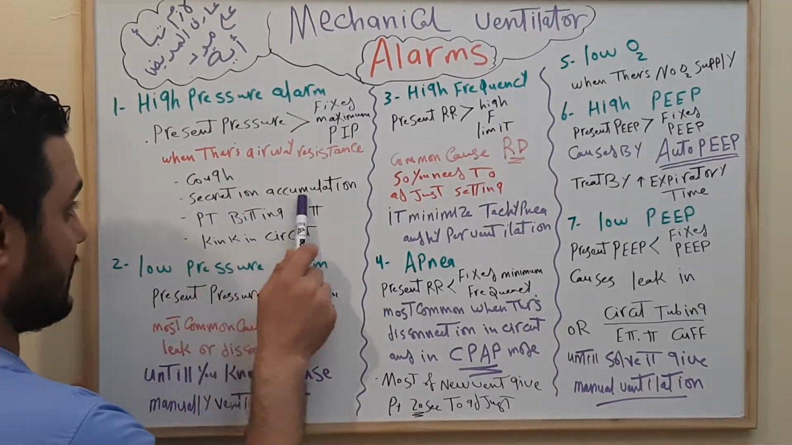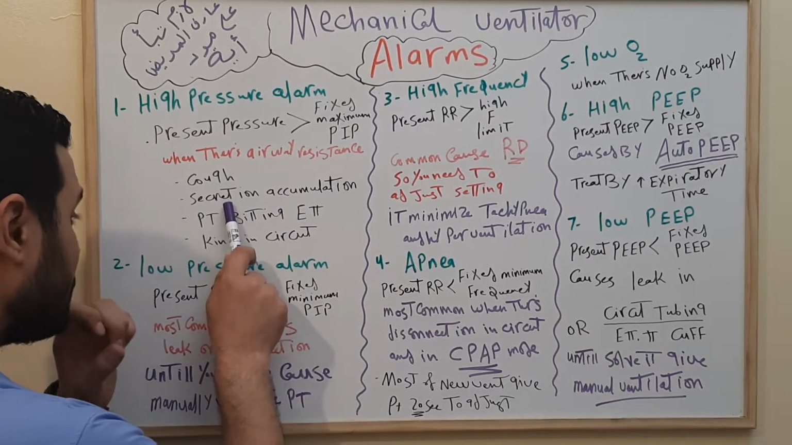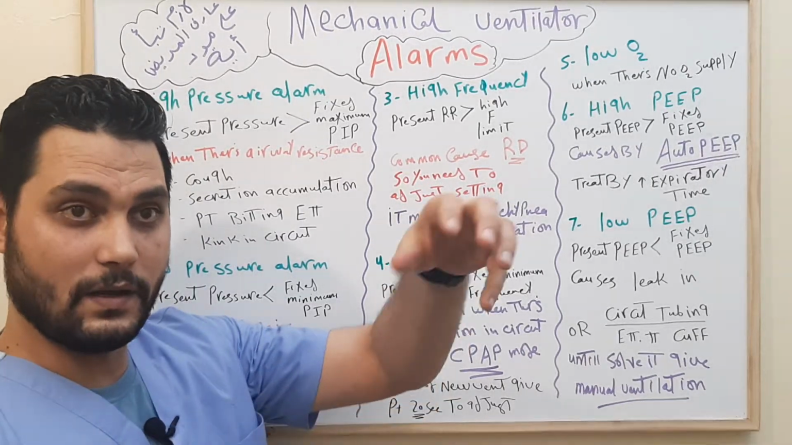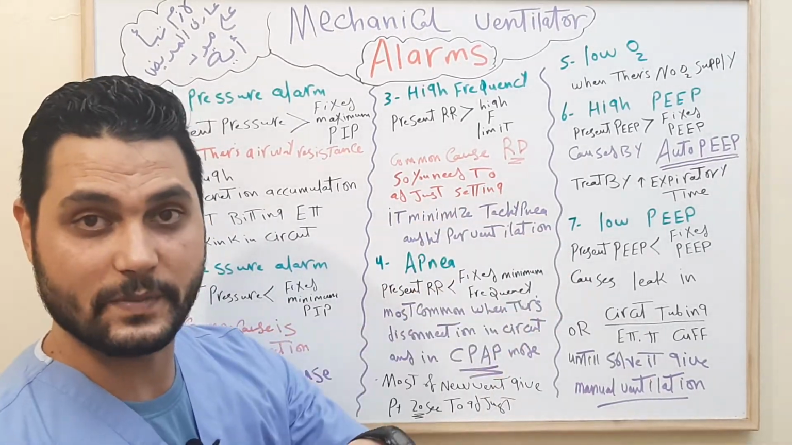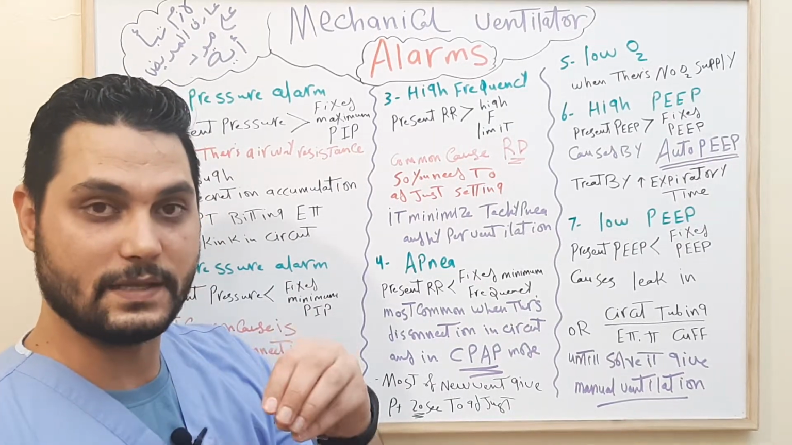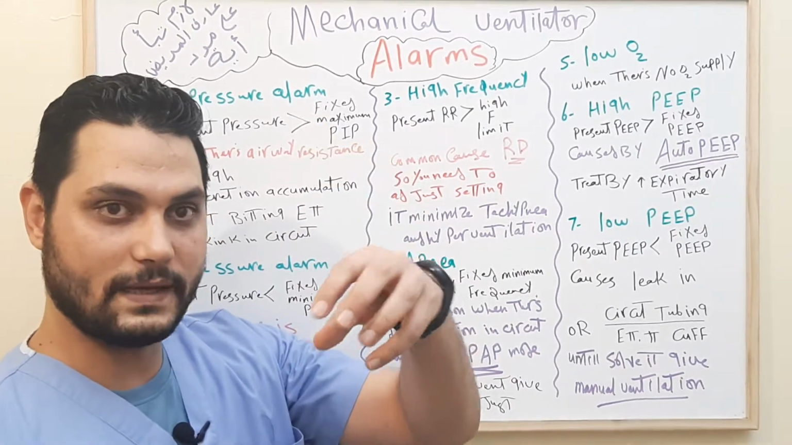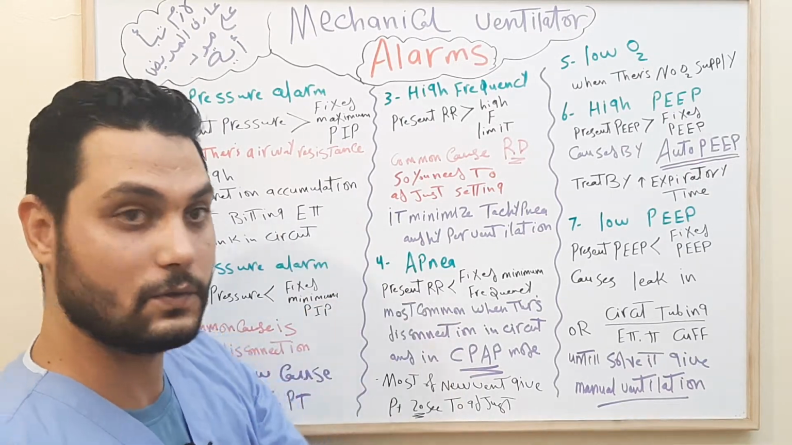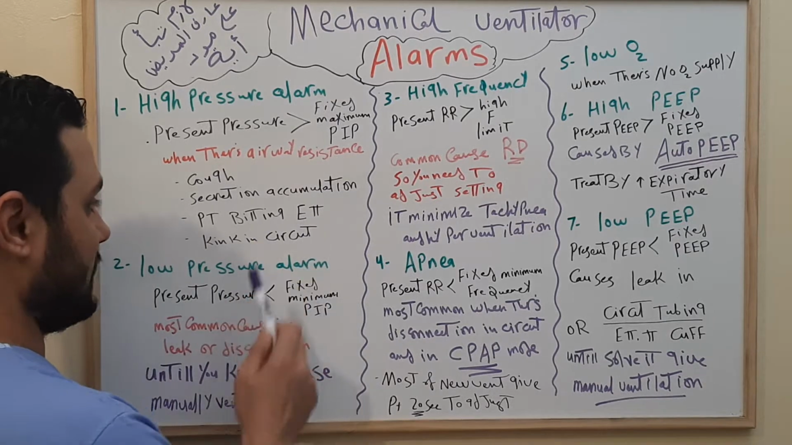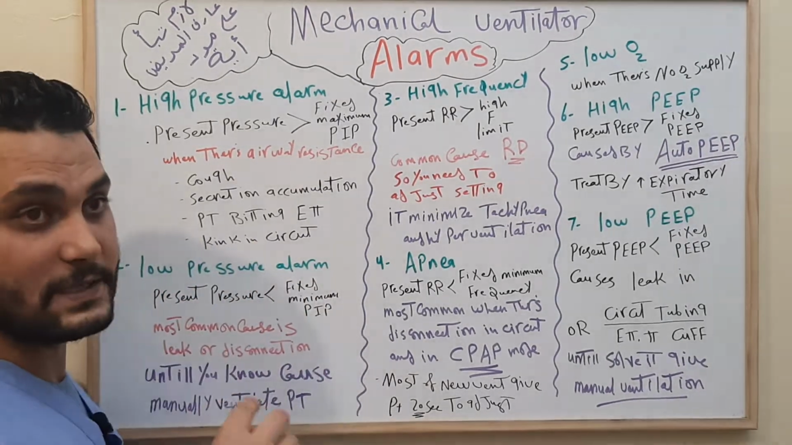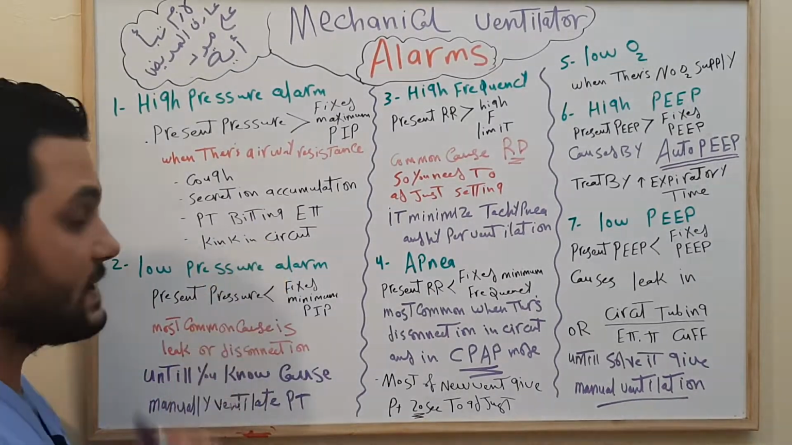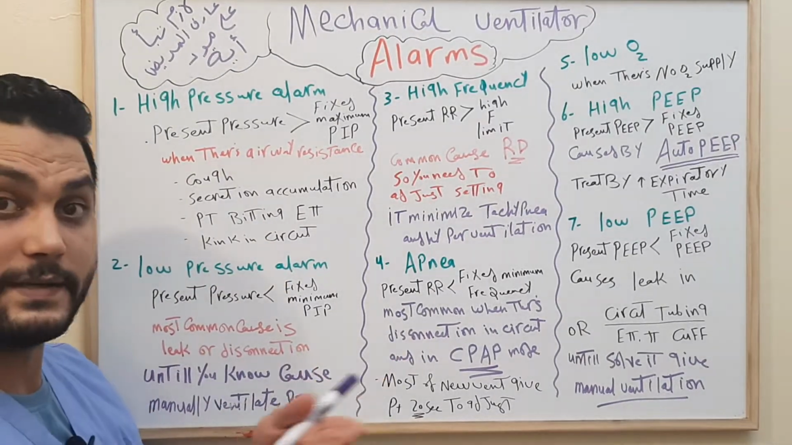The second thing is secretion accumulation. If you notice there is too much secretion in the tracheal tube, the ventilator will give pressure to ventilate the patient, but there is resistance in the tube, so all the ventilator pressure can't go to the lungs of the patient. The third thing is the patient biting the tube. In this case we need to put an oral airway to prevent the patient from biting, or give sedation as the doctor orders.